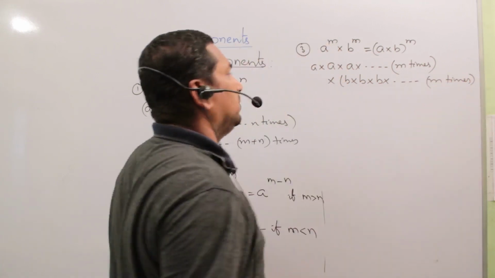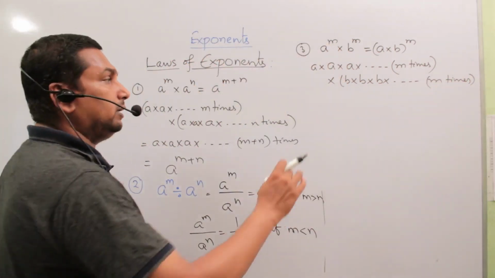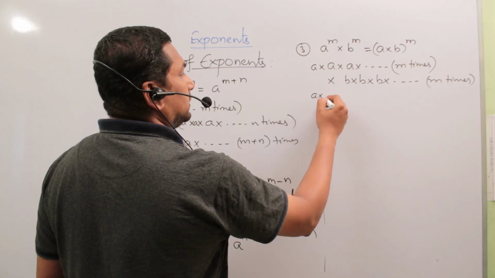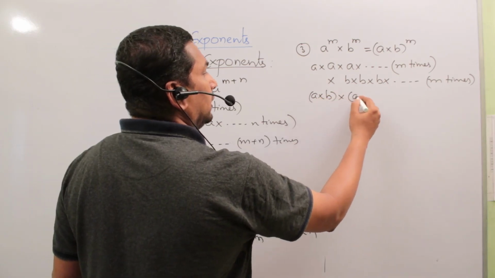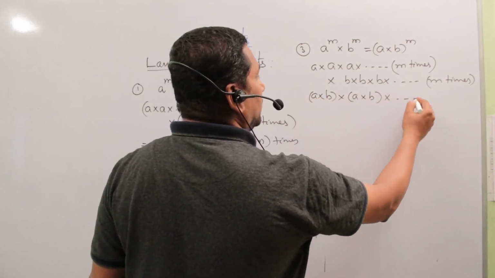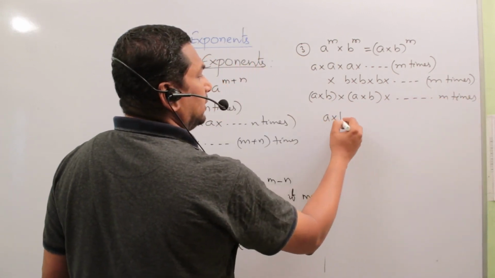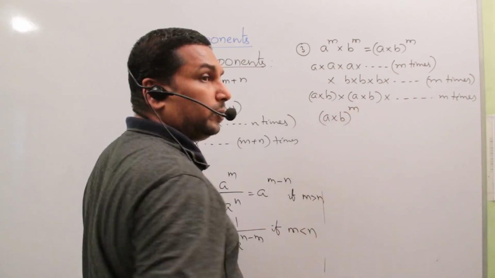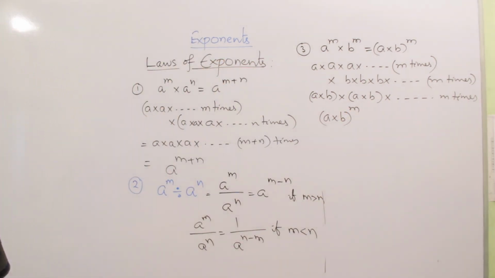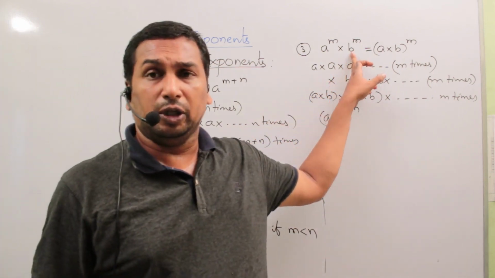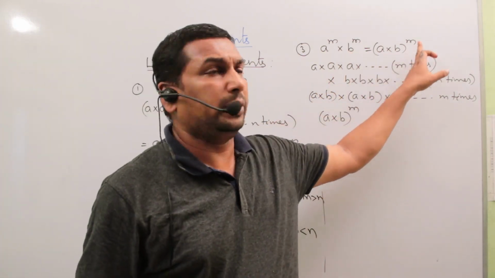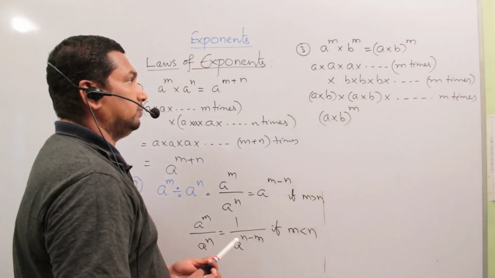Then you can pair each one, that is a into b into a into b and so on like that m times. So that is a into b whole to the power of m.